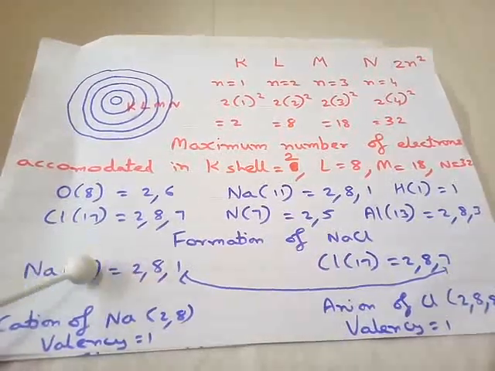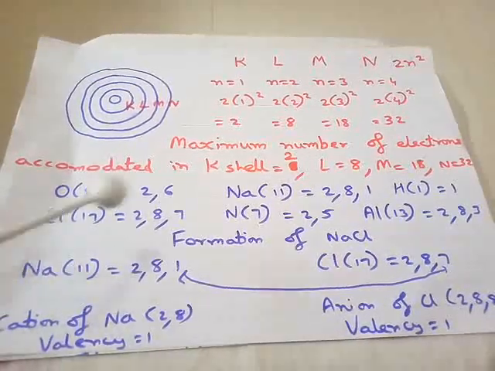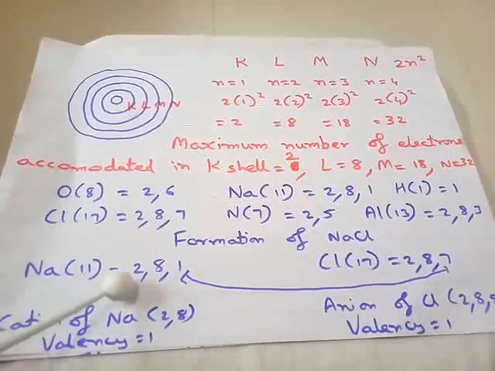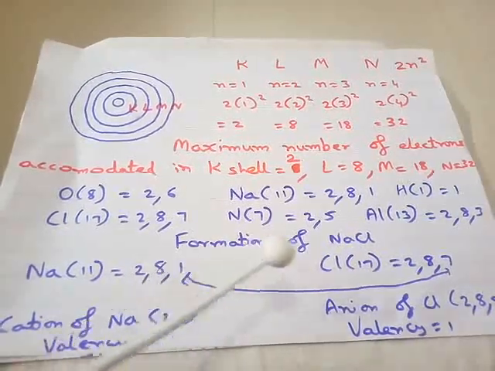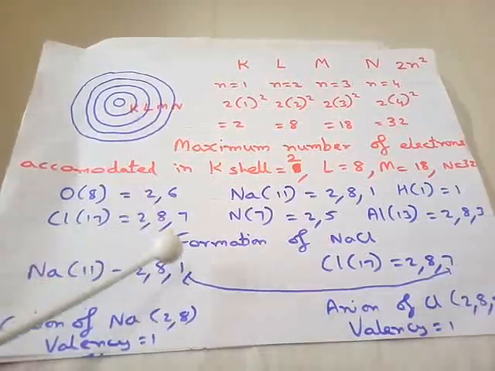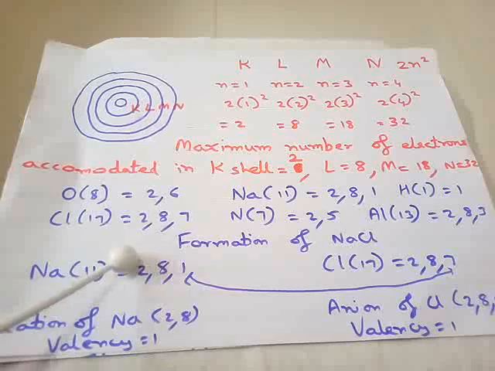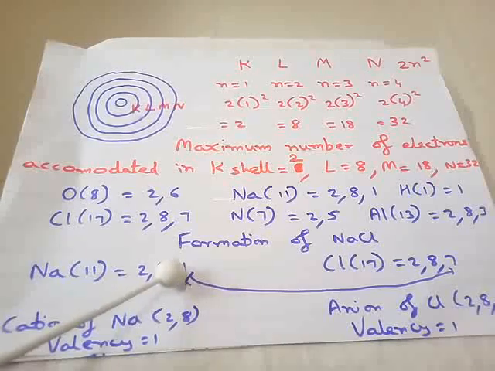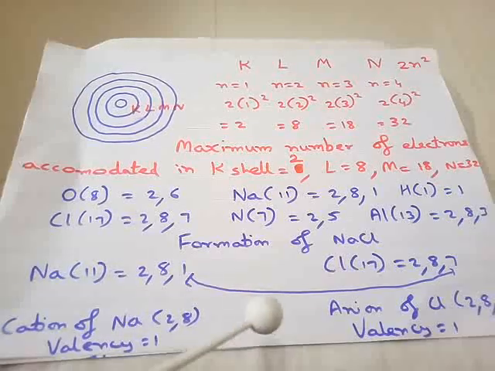So you have to take into account the atomic numbers of both elements. Sodium has atomic number 11. Chlorine has atomic number 17. Now we will write their electronic configurations. Sodium is 2 in the first shell, 8 in the second shell, 1 in the third shell. Chlorine is 2, 8, 7. Now you can see that sodium has 2 electrons in the first shell, 8 electrons in the second shell, but the third shell has only 1 electron. So sodium is not stable. To become stable, it has to give away this electron.